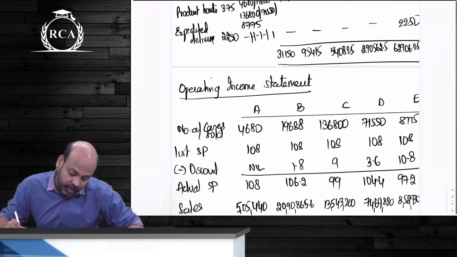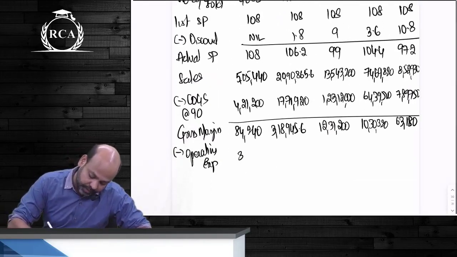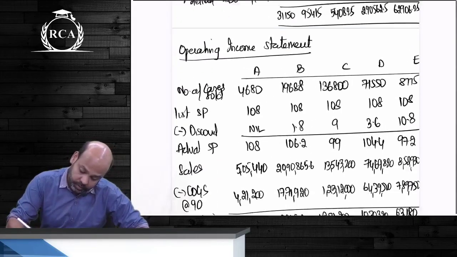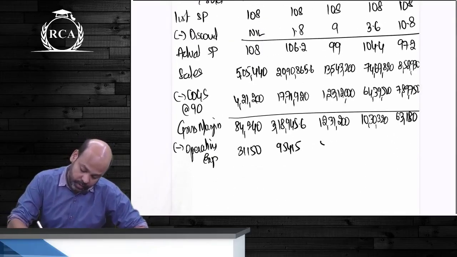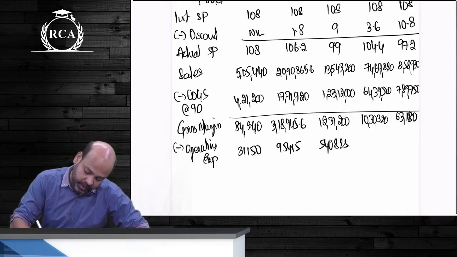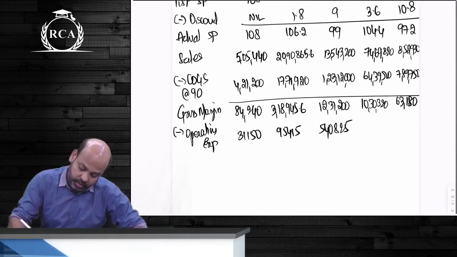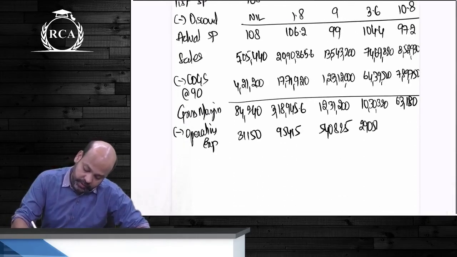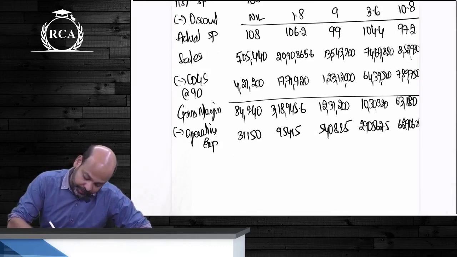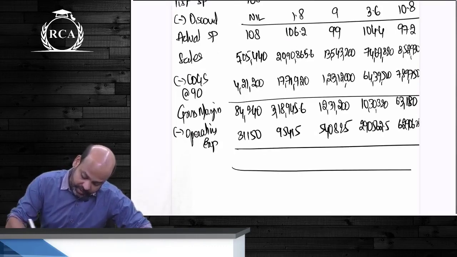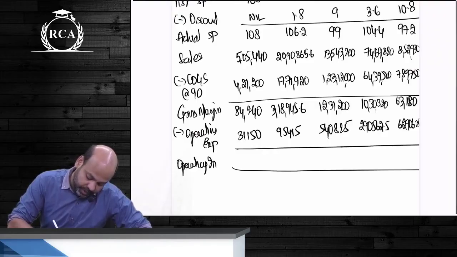From this you will deduct operating expenses. Beta 31150. 95,415. 5,40,825. 562.5. Point to 5. How much is the amount of operating income? 53,090.